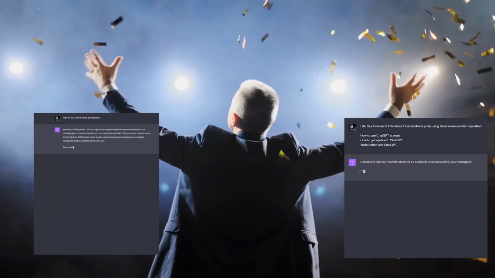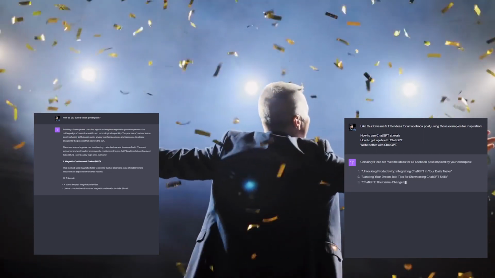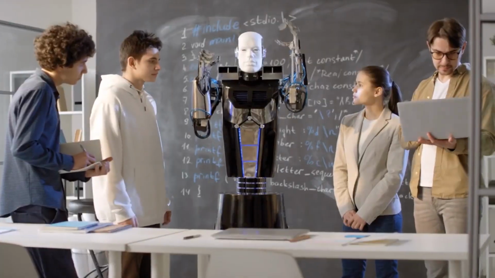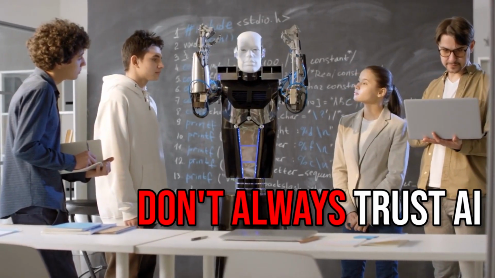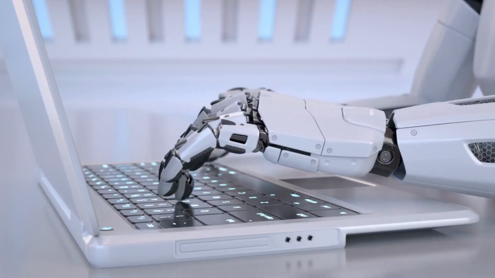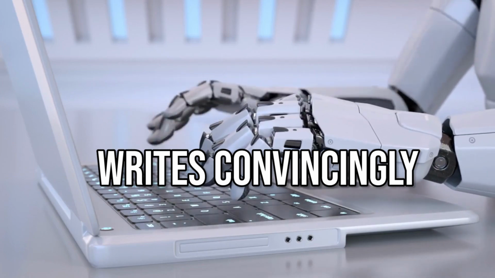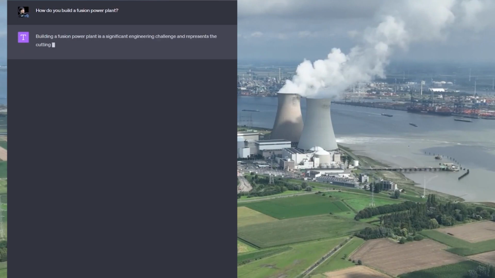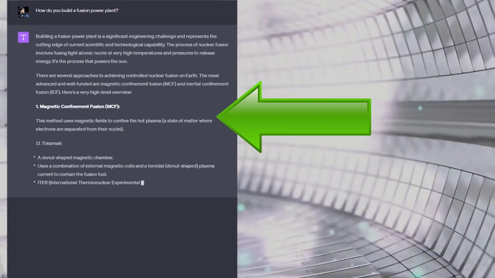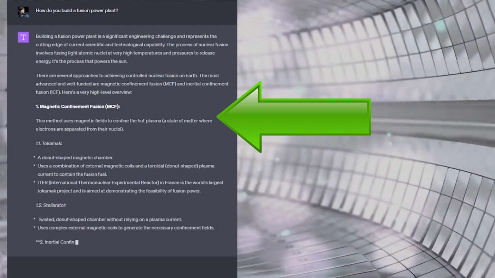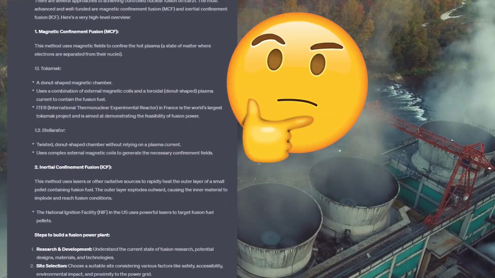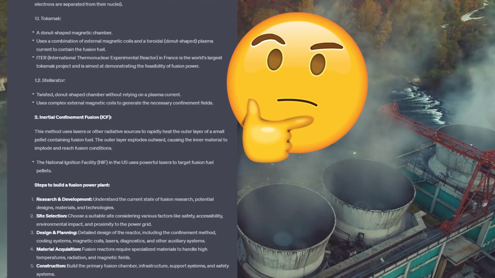I know the feeling of putting in a prompt and getting an answer right away for your specific situation is a great feeling, but you gotta be careful to not trust everything it says, because AI is trained to write in a very convincing way. For example, let's ask AI to build us a fusion power plant. You can see that it goes into detail to explain all the steps needed to have a working fusion power plant up and running. But if you really think about it, a fusion power plant is extremely complex.